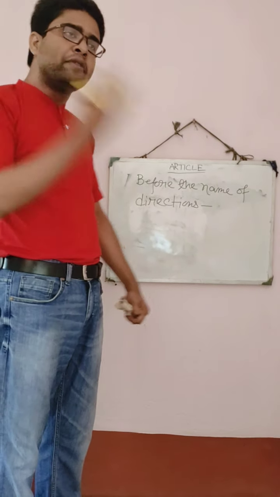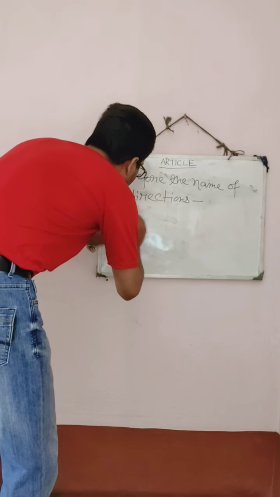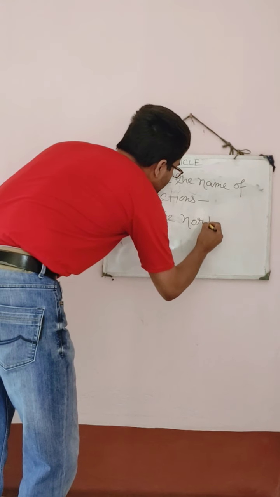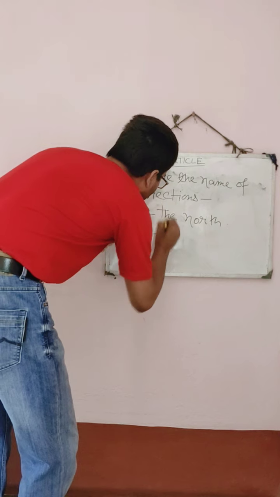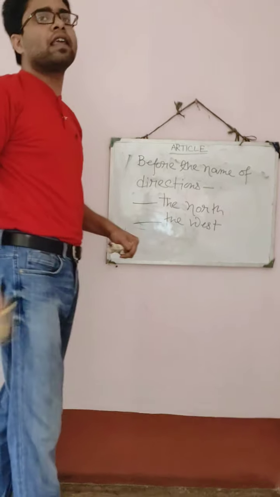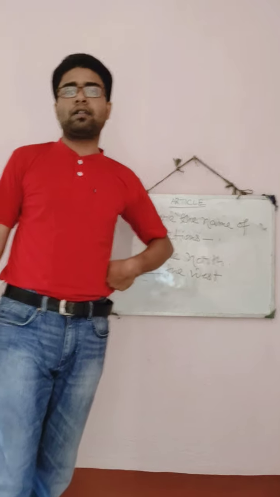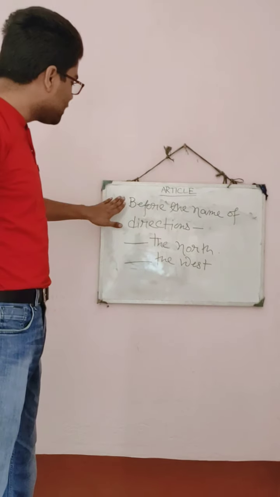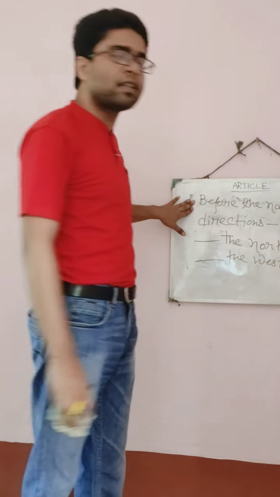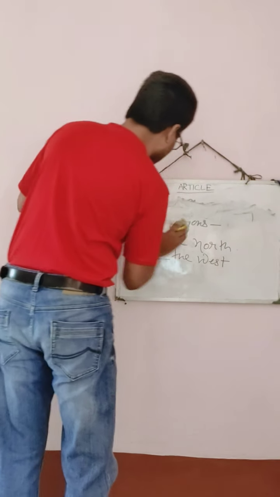So before the name of a direction, which article will you put? "The." In the same way, the north, the west, the east, the south. So here we have come to know that before the name of a direction, article "the" is used. Is that clear now?